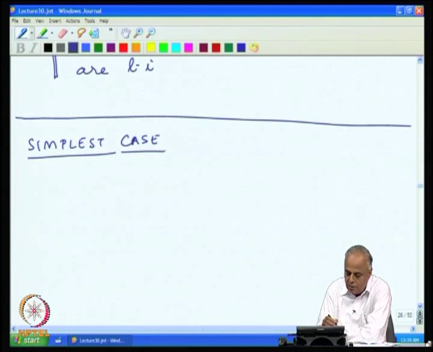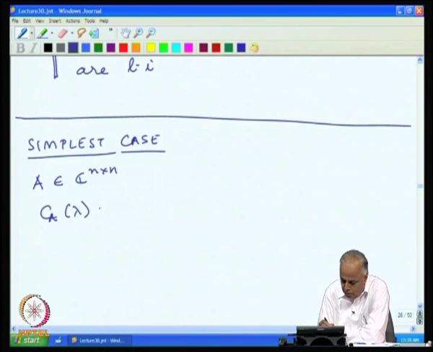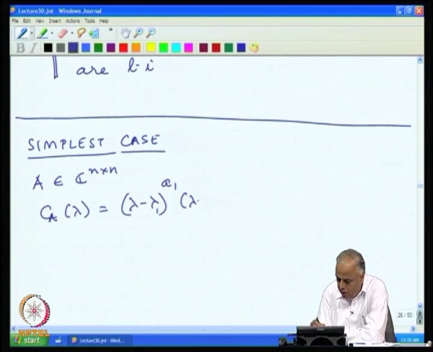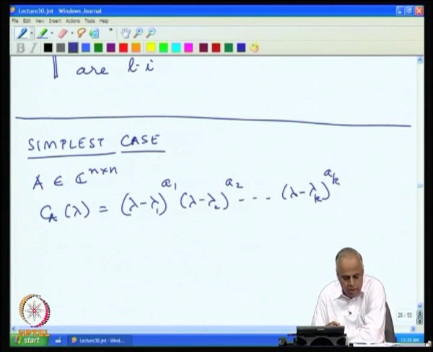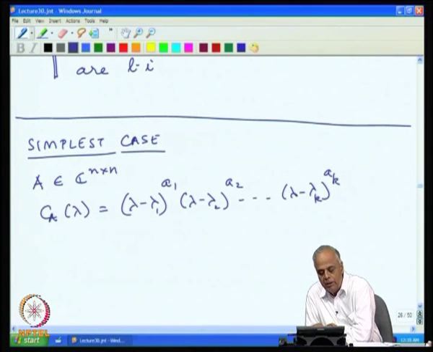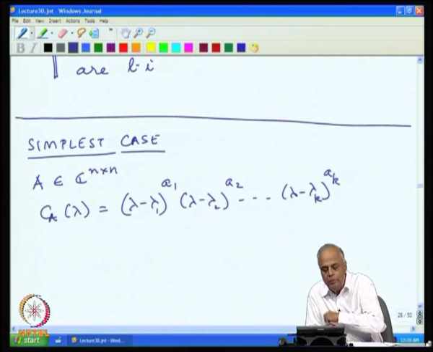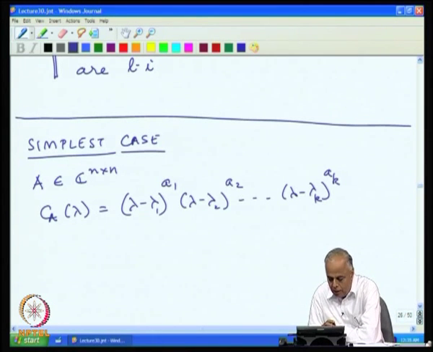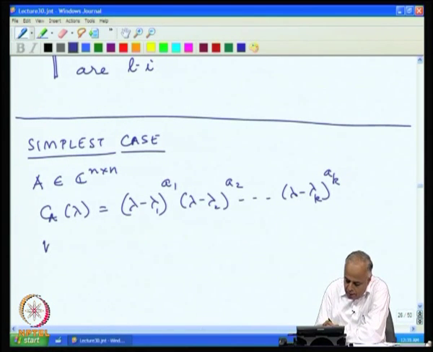The simplest case is, so A is a complex matrix, we have the characteristic polynomial (lambda minus lambda 1) to the power a 1, (lambda minus lambda 2) to the power a 2, ..., (lambda minus lambda k) to the power a k, with the usual notation that lambda 1, lambda 2, ..., lambda k are the distinct eigenvalues, a 1, a 2, ..., a k are the algebraic multiplicities, and then W j to be the